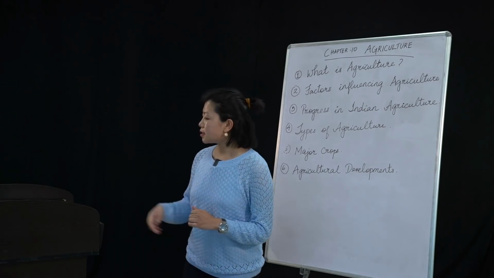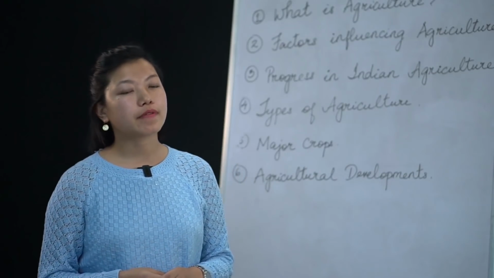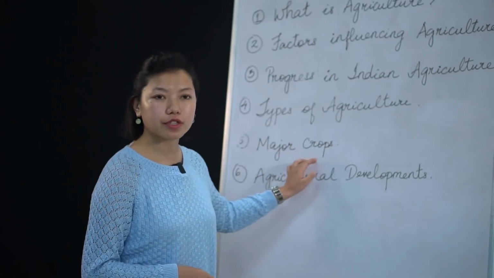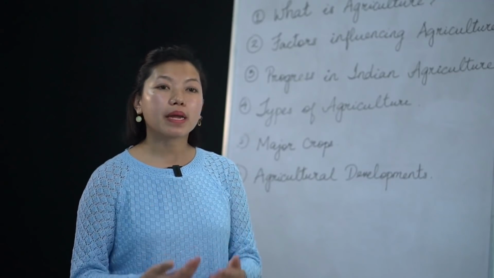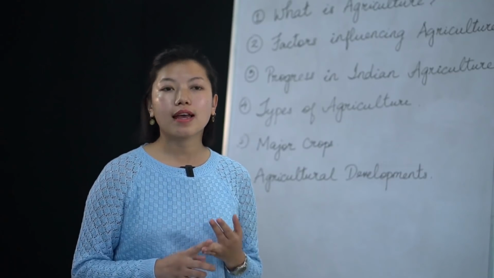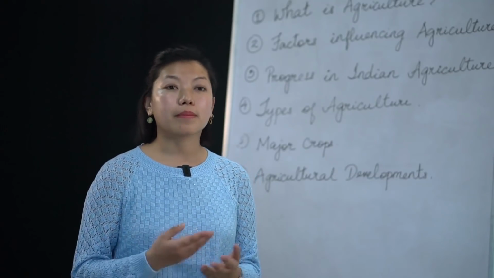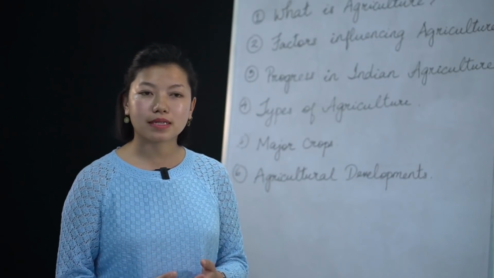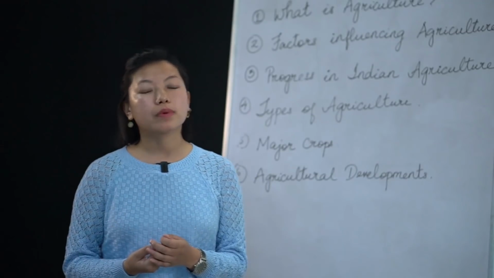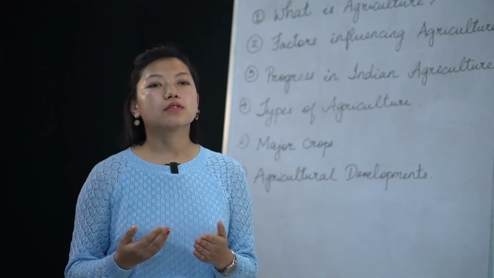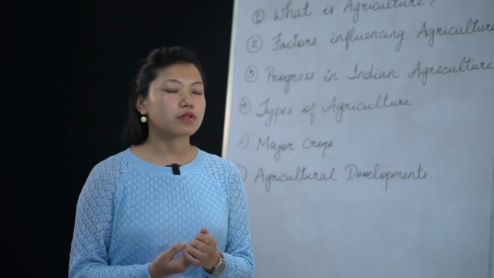Then next is the fiber crops. Now we will come to the fiber crops, the second type of major crops. Fibers are usually materials made from raw materials like cotton and jute. Most of the jute materials we find even in our homes, like the mattresses, the carpets, the baskets. All these are made from jute. And cotton is a very popular fiber crop. Most of the time we wear cotton clothes. I'm sure most of you will be wearing cotton clothes right now.